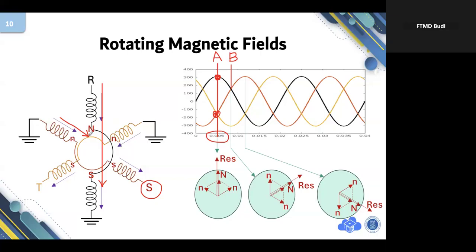And then T, the yellow one, is negative as well. And it's not at its maximum, so the amount of current is relatively small. So there will be one large current and two small currents. Up to this point, is there any question?